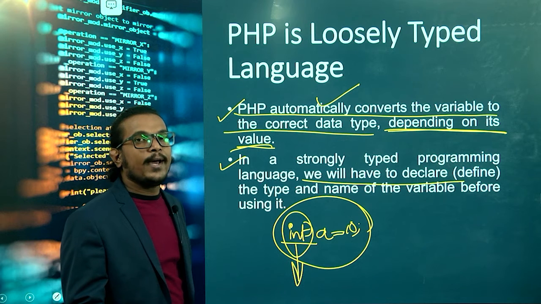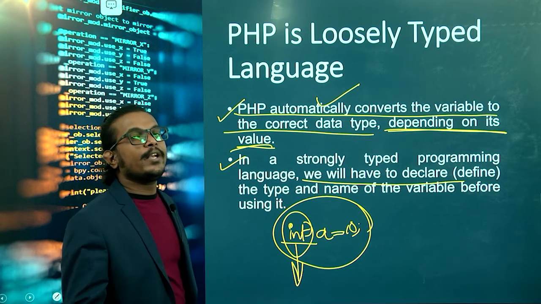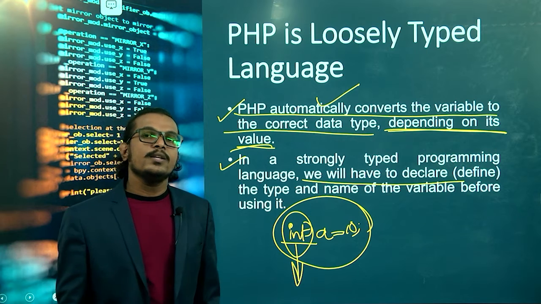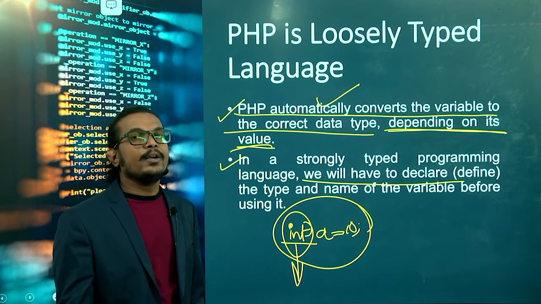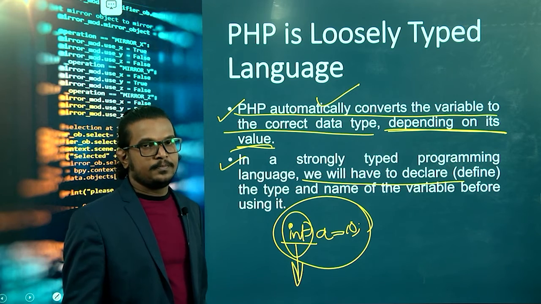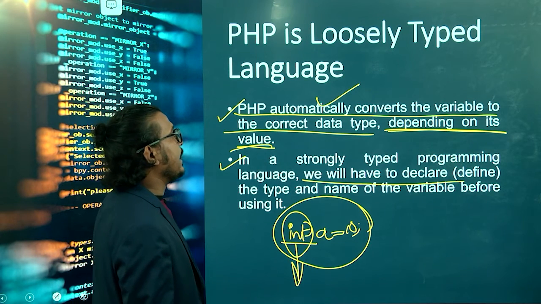Based on that particular value, if it is an integer, it will convert into the integer data type. If it is a string, it will convert into the string data type. Automatically it will convert. That conversion is available in this particular PHP scripting language.